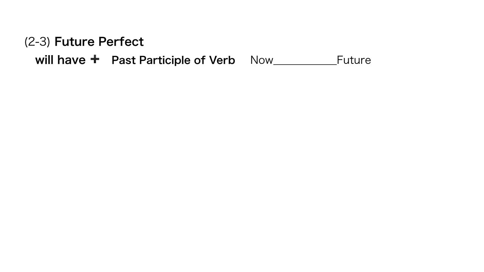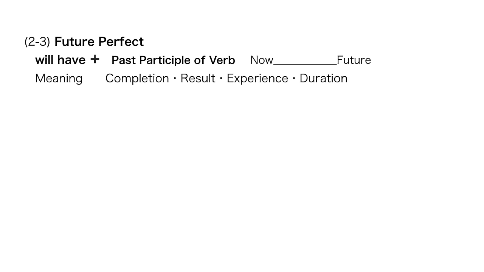And of course, the last one is future perfect. That's a little bit complicated for Japanese students because the form needs an auxiliary verb: will plus have. Have is always have, and then the past participle of the verb. And it is from now to sometime in the future. The meanings are the same: completion, result, experience, and duration. I'll have finished my homework then.